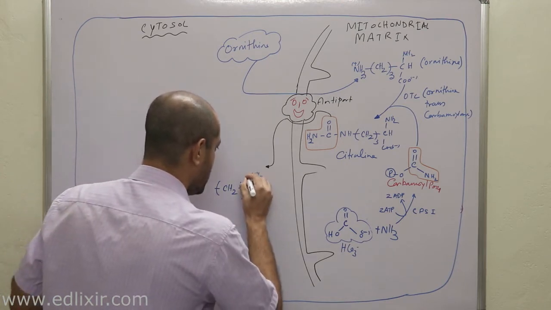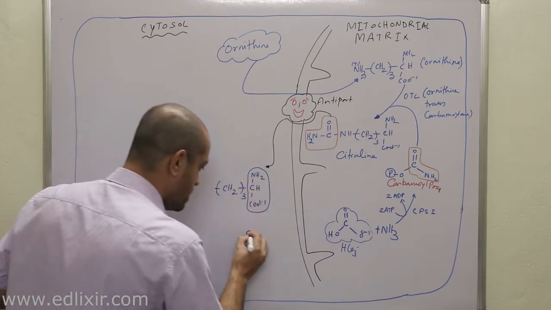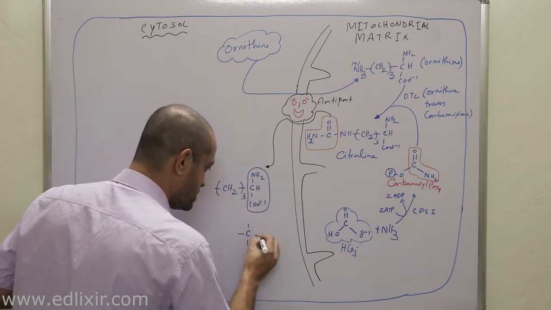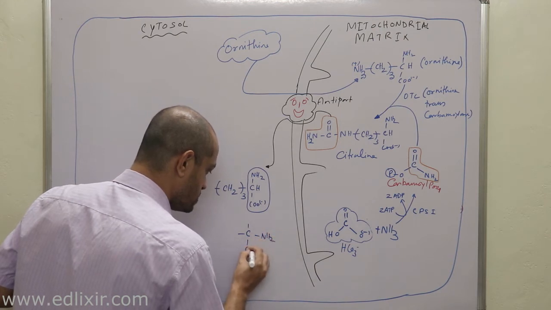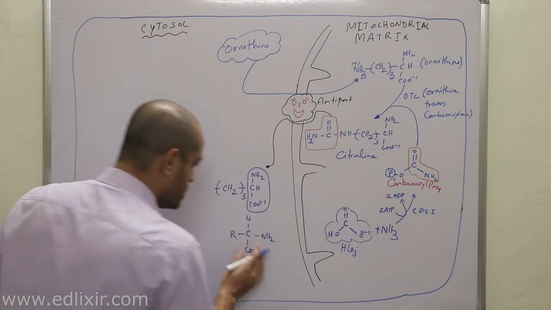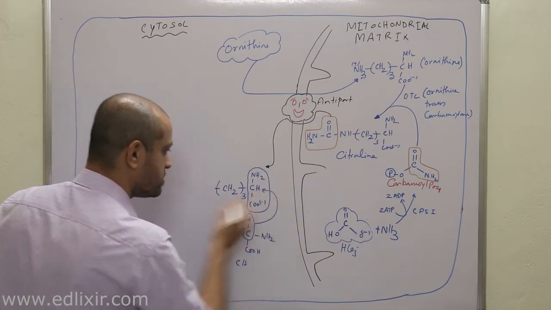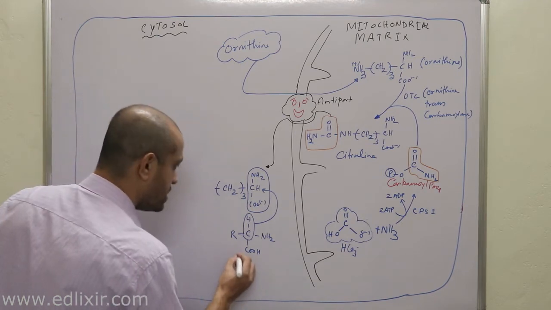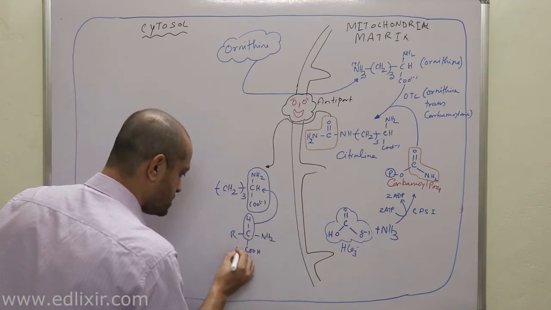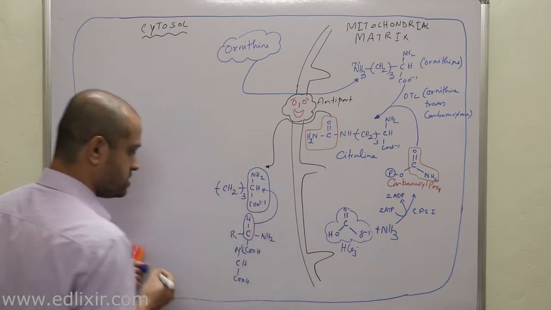Every amino acid has this structure: there is NH2, COOH, H and R, right? Now listen, I am representing this CH as this. Clear? And I am taking this up to here, and this is my COOH.